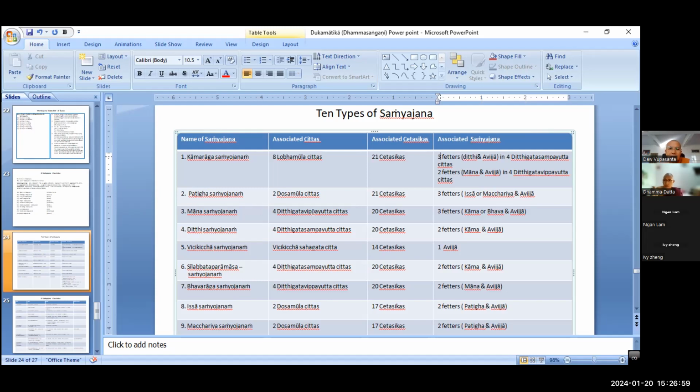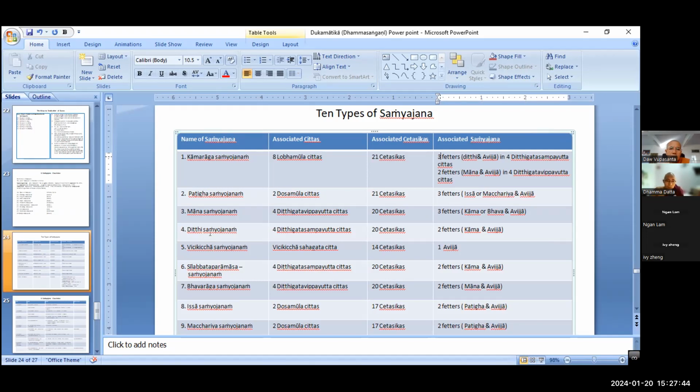When you understand the associated cetasika, you understand, right? Where there's a mana, there's always avijja, right? Mana arises together with the lobha mula citta. That is why it can arise together with the kama raga samyojana, right? Kama raga samyojana or bhava raga samyojana. Do you understand? That is why mana also possibly can arise with 3 factors: kama raga samyojana, bhava raga samyojana and avijja samyojana, right? 3 factors.